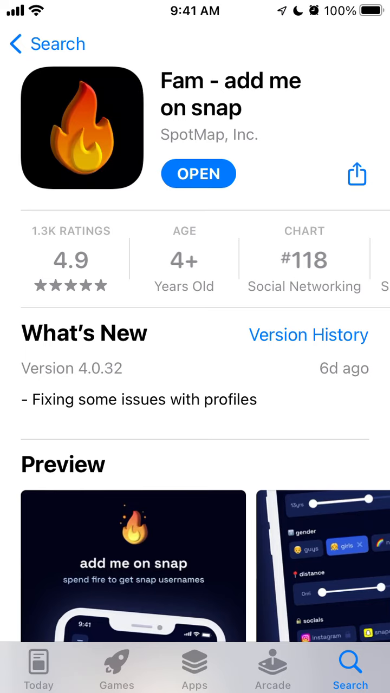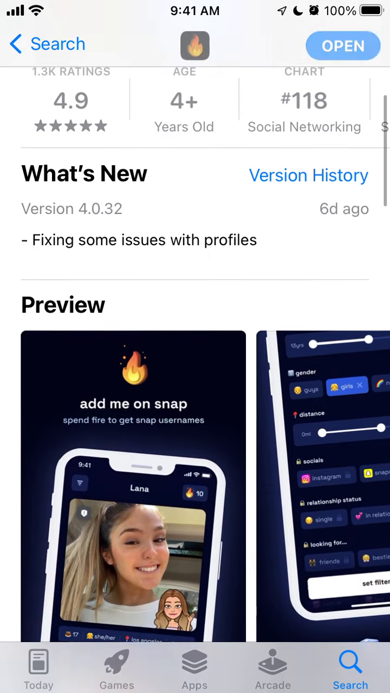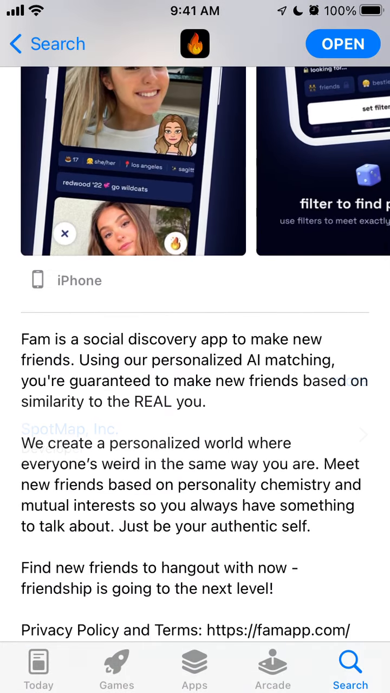Let's do a quick overview of this app, which is called Fam, Add Me on Snap. It's a social discovery app to make new friends. Using personalized AI matching, you're guaranteed to make new friends based on similarity to the real you. We create a personalized world where everyone's weird in the same way you are. Meet new friends based on personality, chemistry, and mutual interest. So you always have something to talk about.